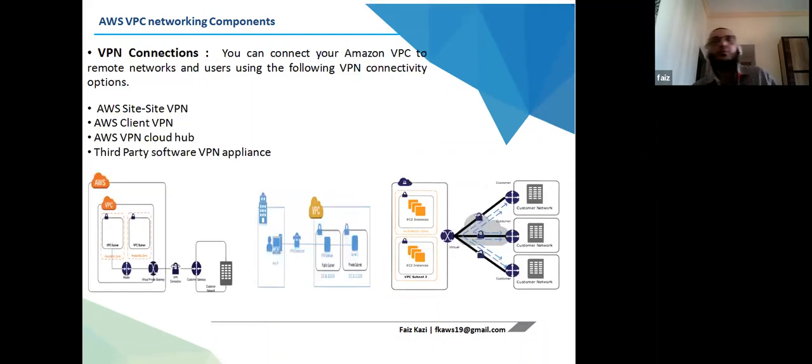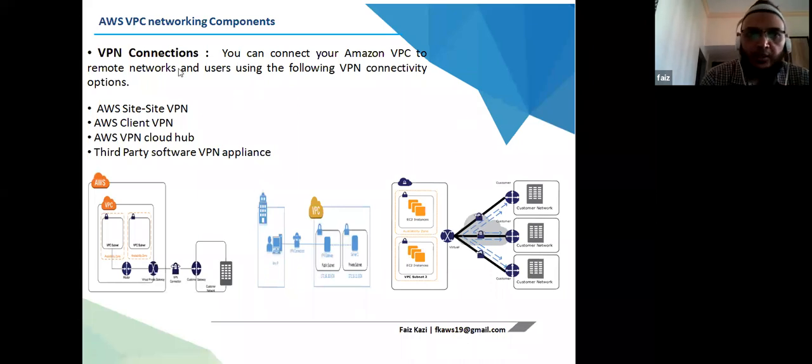Then we come to AWS VPC networking components. VPN is also very important. Lots of companies use VPN services to connect from their on-premise to the branch, or for a work-from-home concept, I will always use a secure VPN connection to connect to my on-premise data center.